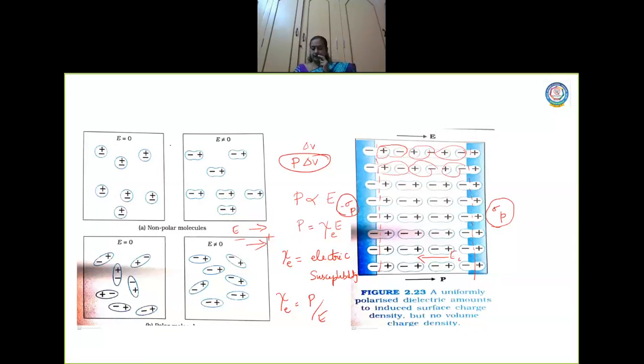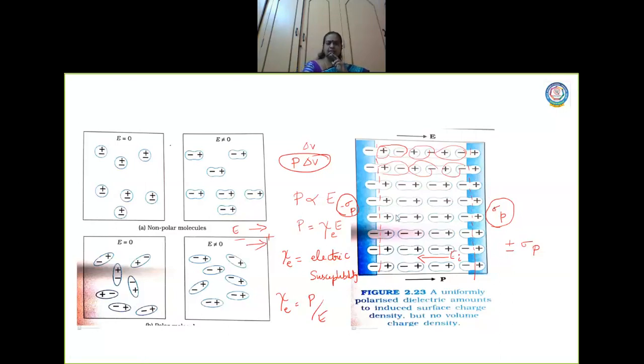So the total field in the dielectric will be reduced compared to when no dielectric is present. So there is a surface charge density that arises, plus sigma p and minus sigma p. One side it is plus sigma, the other side is minus sigma. Now this is formed due to what? This is formed due to the bound charges.